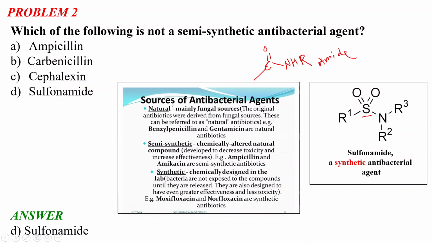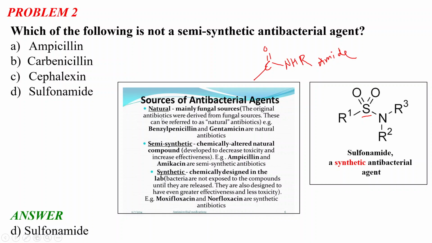Now, what are semi-synthetic, synthetic and natural agents? Antibacterial agents can be of three types. The first one is natural antibacterial agents. We get these natural antibiotics mainly from fungal sources. The original antibiotics were derived from fungal sources, so they can be referred to as natural antibiotics. Maybe these can also be produced in our laboratory, but initially they were mainly isolated from natural fungal sources. So they are called natural antibacterial agents, and the examples are benzyl penicillin and gentamicin.